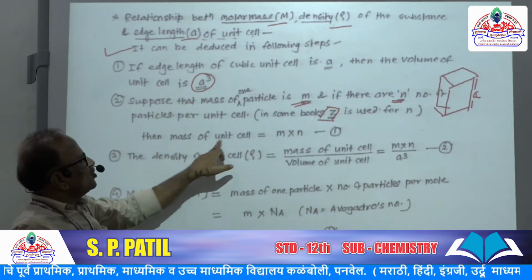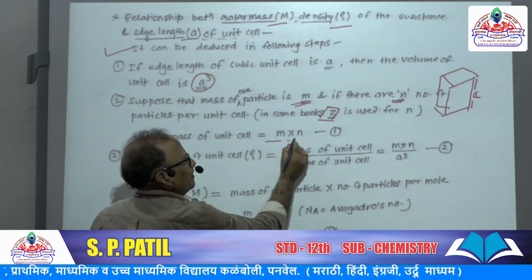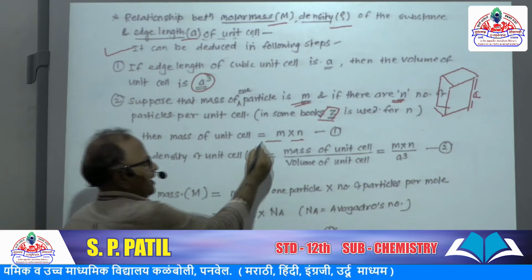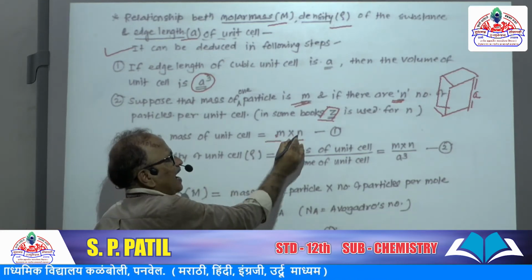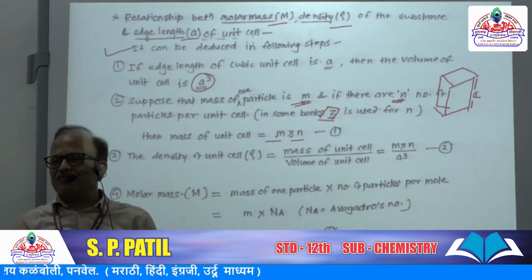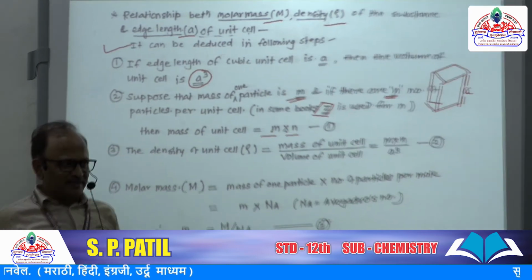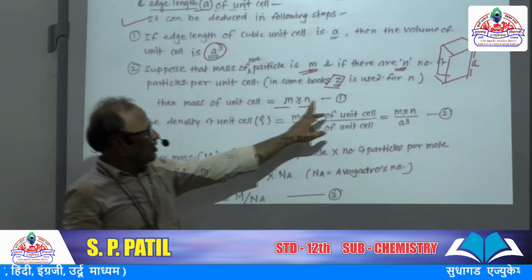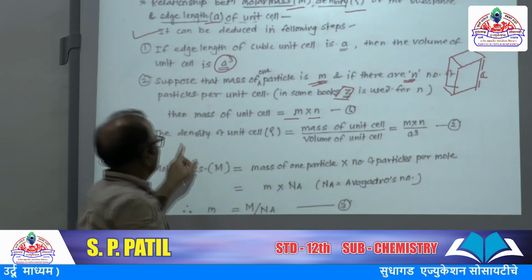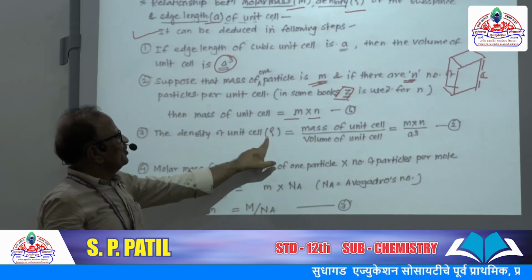So then the mass of unit cell is equal to m into n. m is the mass of one particle and n is the number of particles present in the unit cell. Okay, this is equation first. Now the density of unit cell.